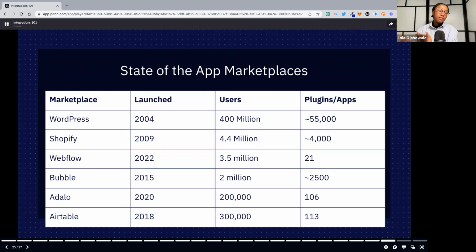A lot of the reason being that they're super new, but Webflow, they only have 21 apps currently listed on their app marketplace. Bubble is pretty big, 2,500, 2 million users. Adalo recently launched, a couple 100,000, but only 100 competitors and things. And so all to say that we're just at the beginning of this integration business. I think we're going to see more modularity and more opportunity for people who are just selling pieces that people can rent and put into their applications. So it's a kind of cool time and space to be.